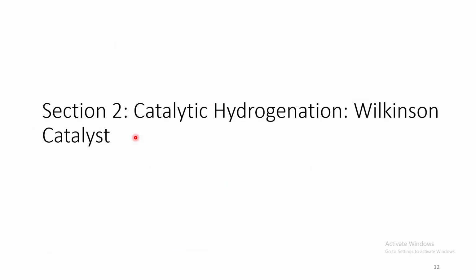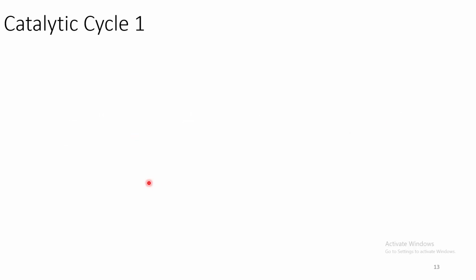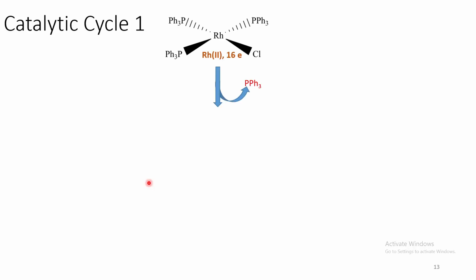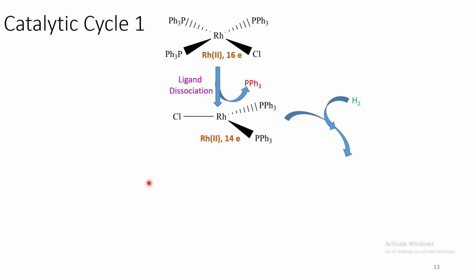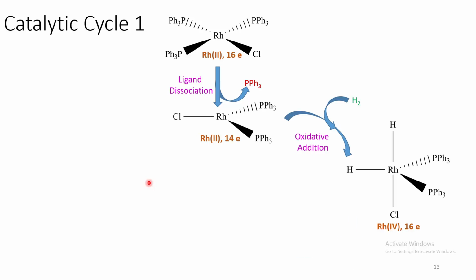Let us come to the next section about catalytic hydrogenation, and we will discuss only this Wilkinson catalyst. Now, there are two types of catalytic cycles available. Let us come to the first one. This particular complex undergoes dissociation of one phosphine ligand to give rise to this active catalyst, which undergoes oxidative addition of hydrogen to give rise to this compound.